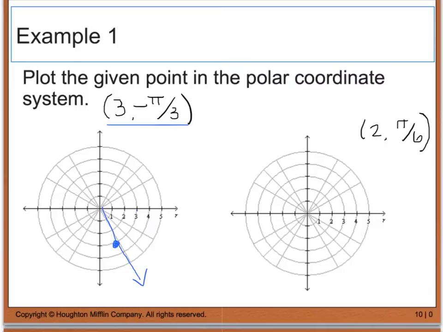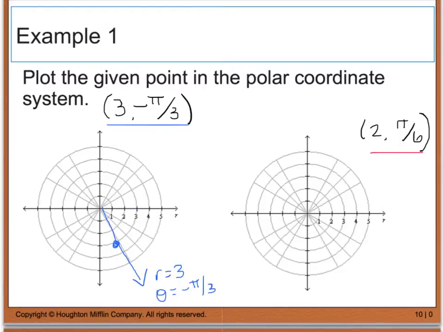Again, I have a radius equal to 3 and a theta value equal to negative pi over 3. Now we're going to do the same thing for the next piece, which has a radius of 2 and a theta value of pi over 6.